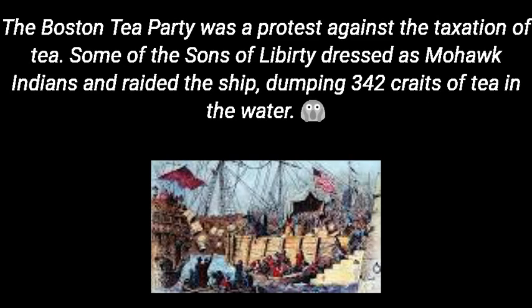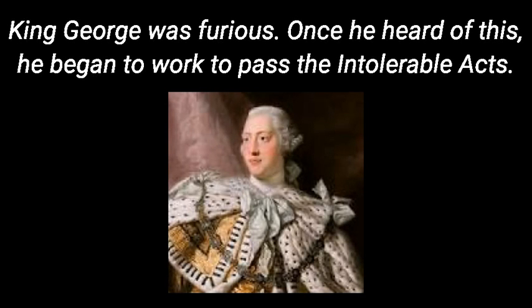Some of the Sons of Liberty dressed up as Mohawk Indians, raided the ships, and dumped 342 crates of tea into the water. When King George III found out about this, he was furious. He immediately worked to pass the acts.